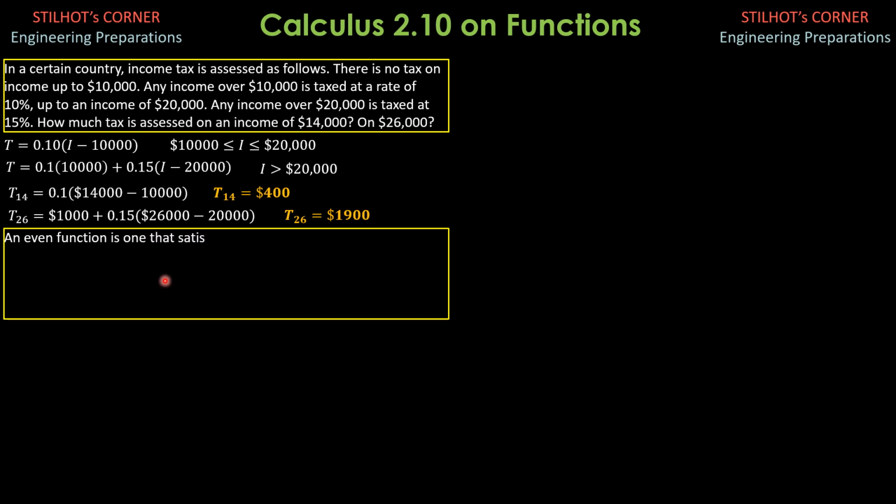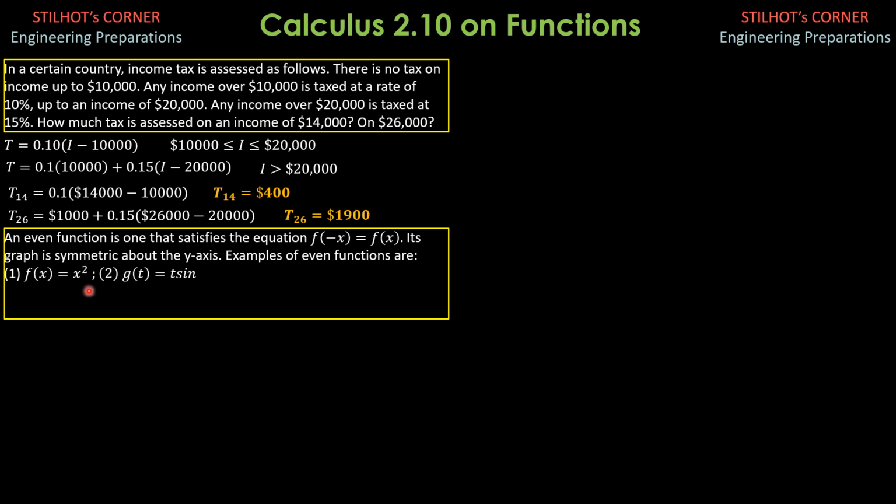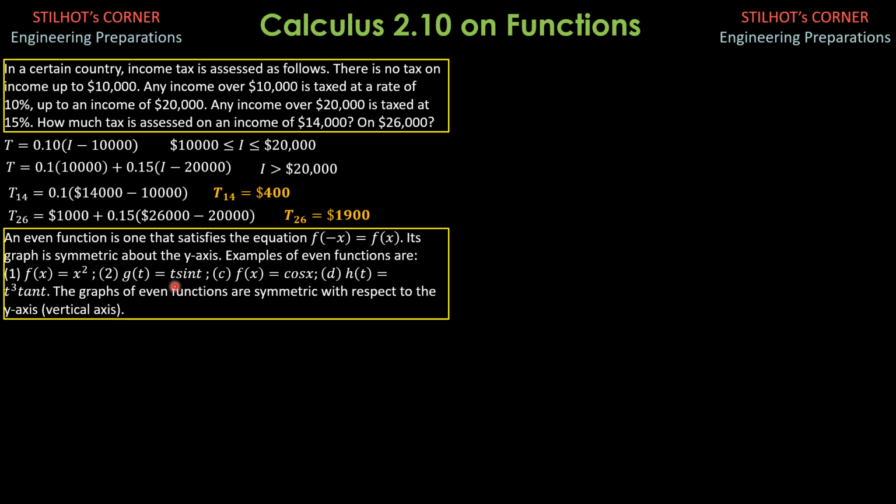We define an even function as one that satisfies the equation f of negative x equals f of x. Its graph is symmetric about the y-axis. Examples of even functions are f of x equals x squared, because if you replace x by negative x, it is still x squared. So f of negative x is f of x. g of t is t sine of t, because negative of t is negative of t, and sine of negative t is negative sine t. Remember that sine function is odd. So negative t times negative sine of t, if you replace t by negative t, is positive t sine t. So it does not change. So that's why it is an even function.